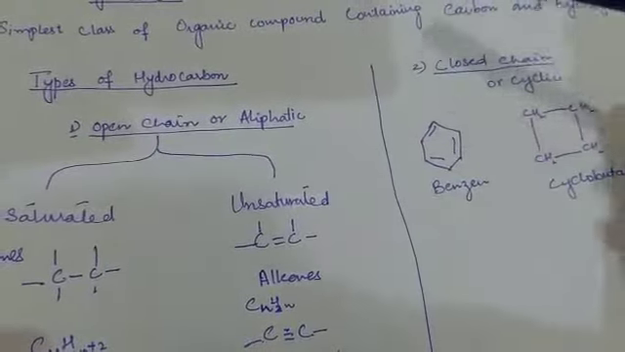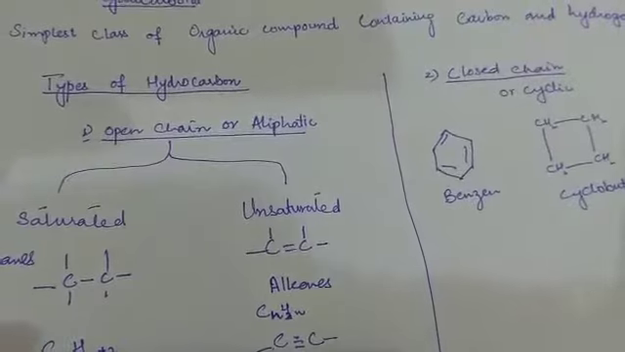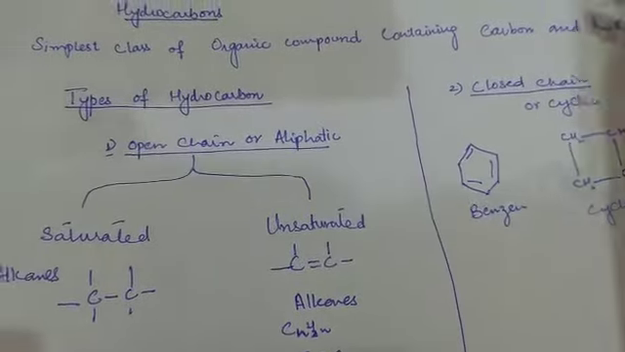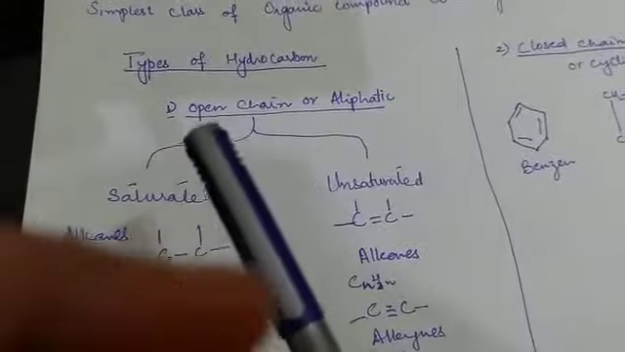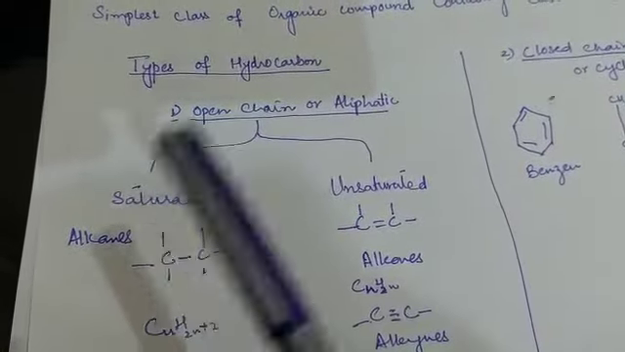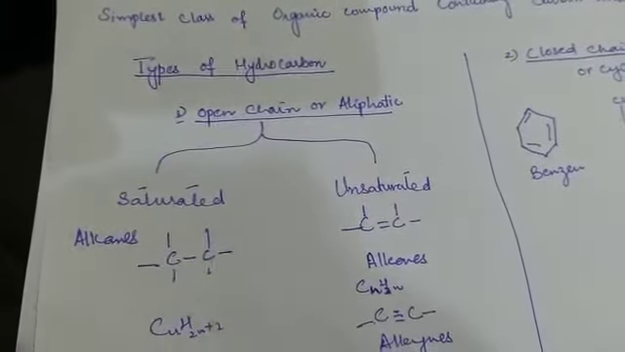First we are talking about the open chain. Open chain have two types. The first one is the saturated and the other one is the unsaturated. First I give you an introduction of the open chain. Open chain compounds are those in which the first and the last carbon are not directly attached.